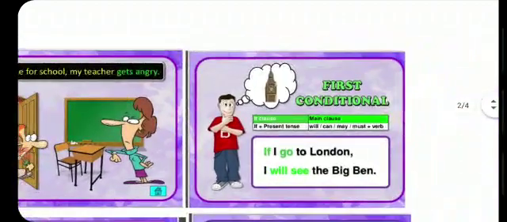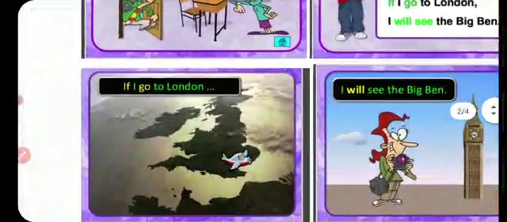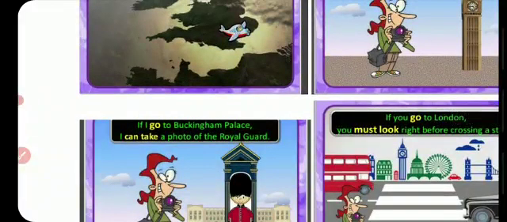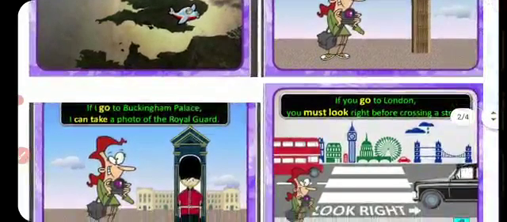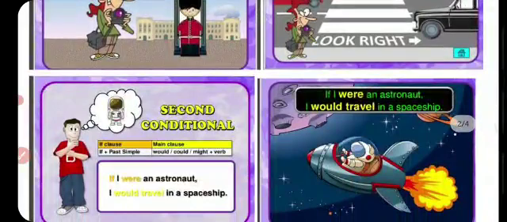Now come to the first conditional. If clause plus main clause, the pattern will be if plus present tense, will, can, may, must plus verb. If I go to London, I will see the Big Ben. If I go to Buckingham Palace, I can take a photo of the Royal Guard. If I go to London, I must look right before crossing the street. So this was the first conditional.